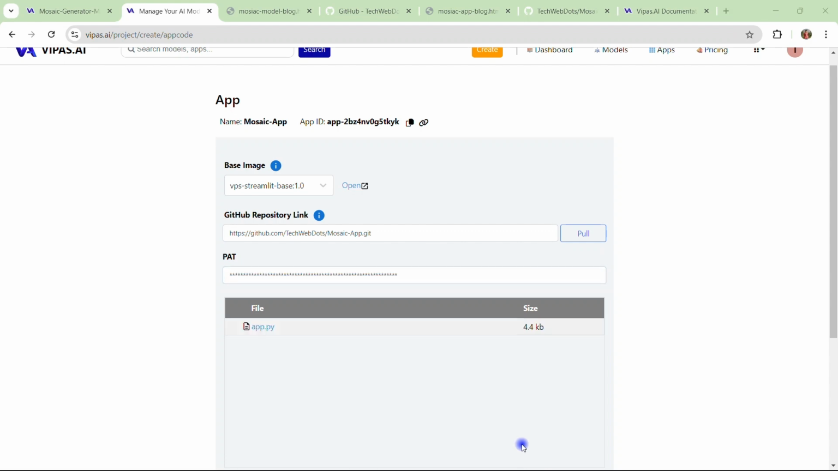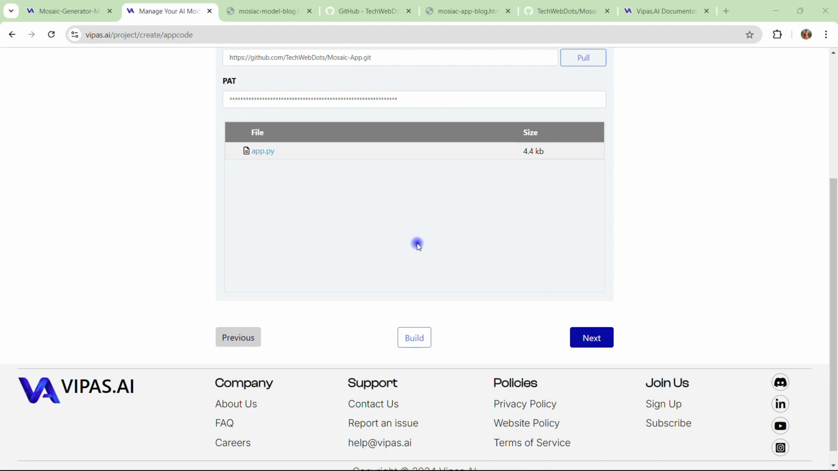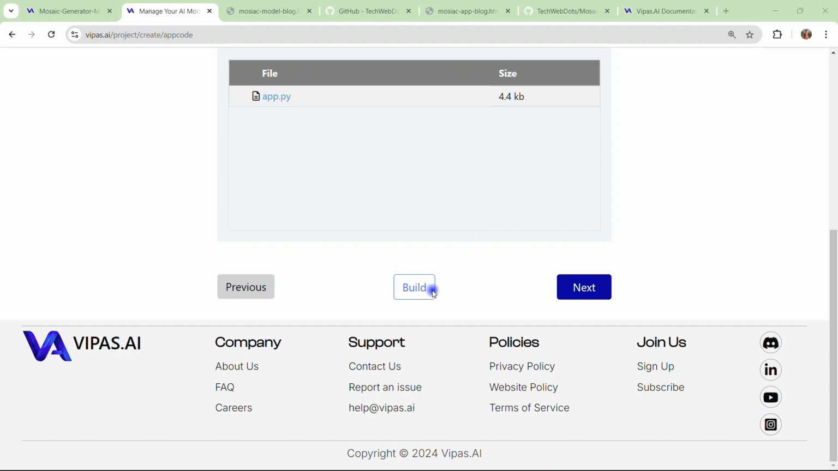platform. So I provided the PAT token and I just hit pull, so you can see our file is successfully pulled on this platform. Okay, now the next step is we should click on build and see that everything is fine so that we are good to go for creating this application. So token provided, hit build.